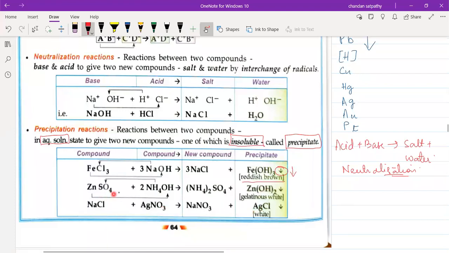Next, zinc sulfate combines with ammonium hydroxide and forms ammonium sulfate plus zinc hydroxide. Here it is a gelatinous white colored precipitate. When sodium chloride combines with silver nitrate, it forms sodium nitrate plus silver chloride, which is a white precipitate.